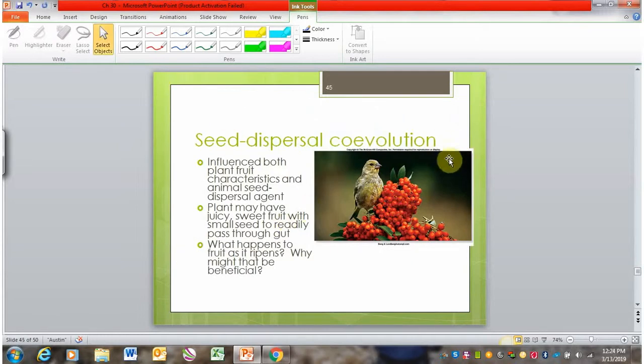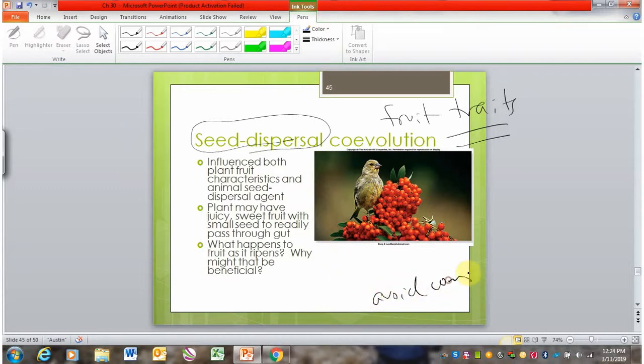Animals have also co-evolved with plants for seed dispersal. So we see fruit traits. So this particularly affects fruit traits in the plant, whereas pollination affects the flower traits. And it's tied to the same thing. Plants can't move, so they need some way to get their seeds away from the maternal plant, right? This is to avoid competition with the maternal plant. So we want the baby plants to avoid that competition with not just the maternal plant, but also each other, I should add.